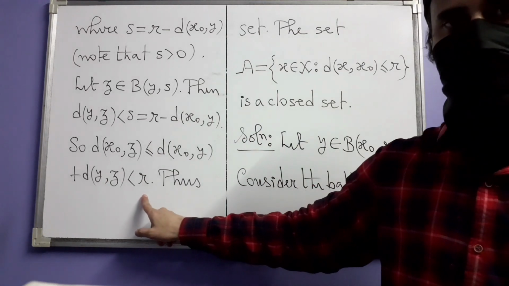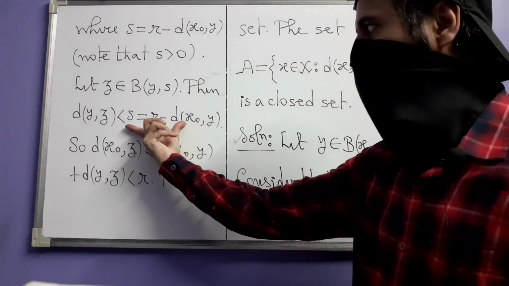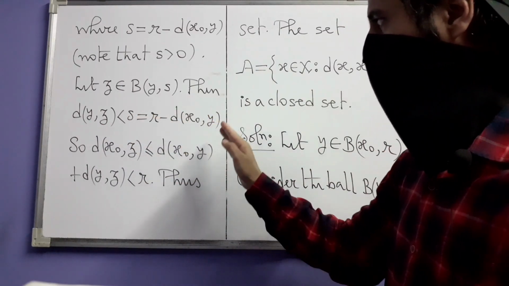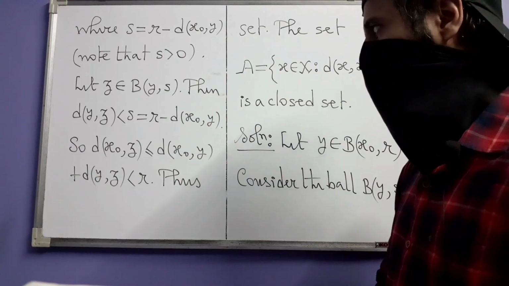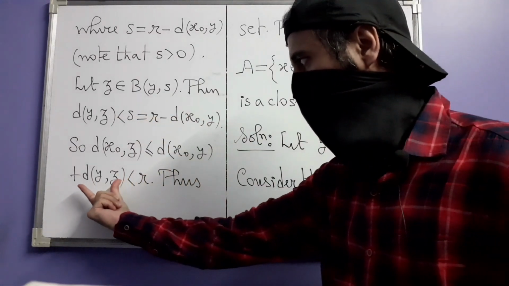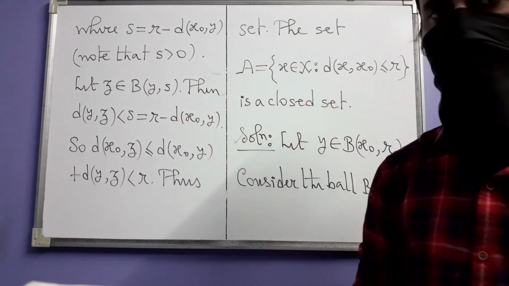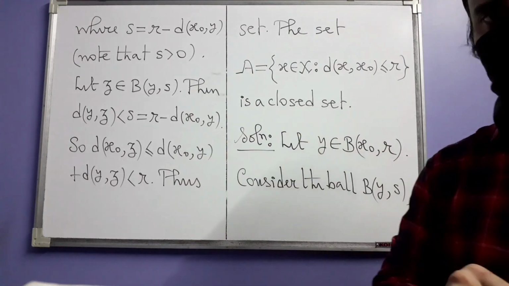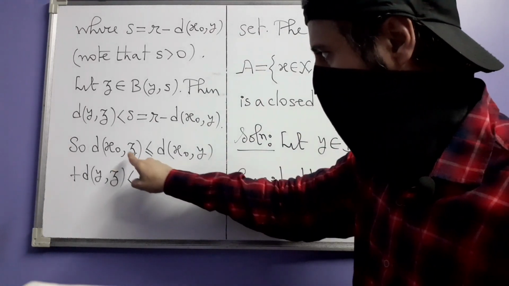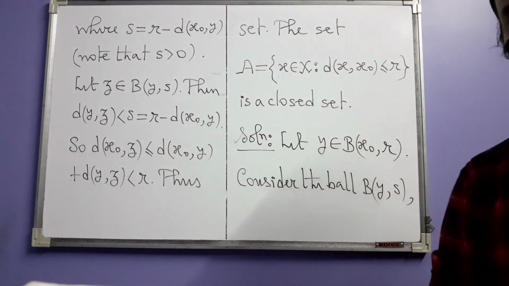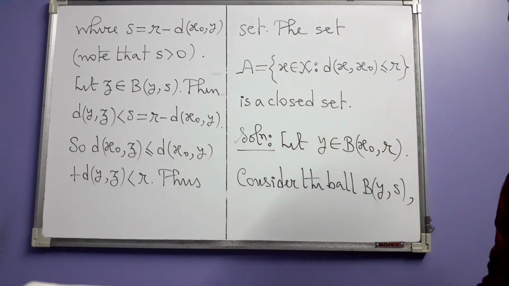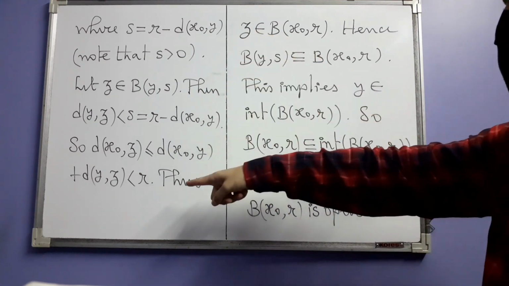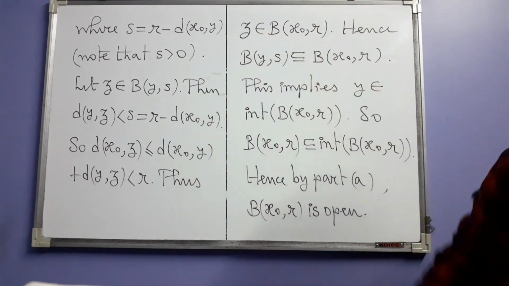which is actually less than r, and that comes from this inequality. You just have to add d(x0, y) to both sides. The left hand side will be this plus this, and the right hand side will be r. So that's how, yes, we have got what we wanted. The distance between x0 and z is really less than r. Thus, we have to now write the conclusion. So we write the conclusion that because of this fact, z belongs to this ball.